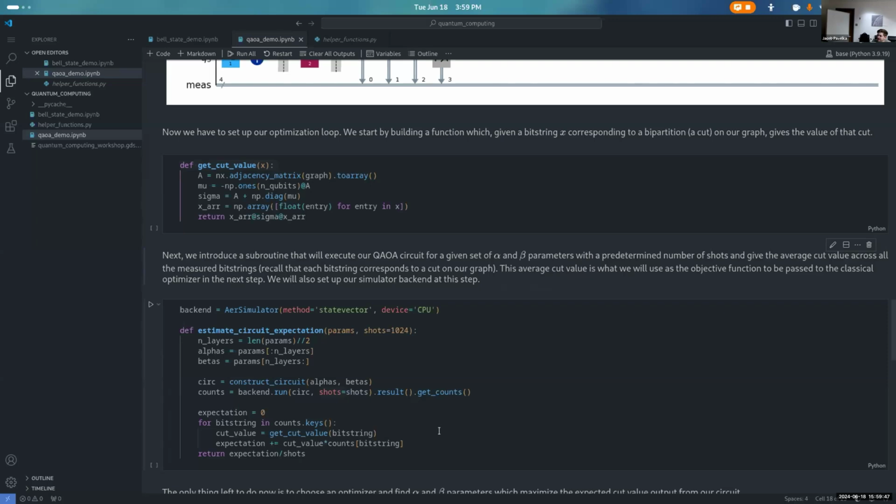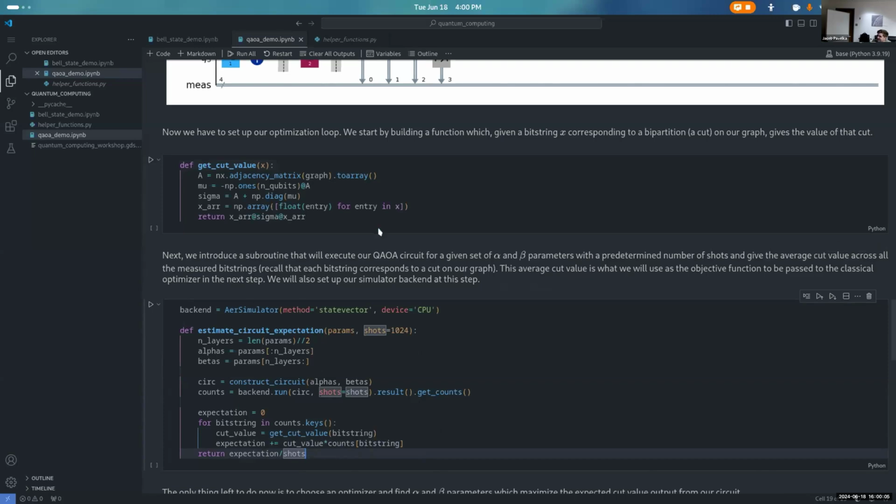So think about this as like, we have some black box, which is our quantum circuit. If you run our optimizer for 10 function evals, that's going to be 10 executions of our quantum circuit with however many shots for each one of those executions. Mm-hmm. So you get expensive fast. Sure does.